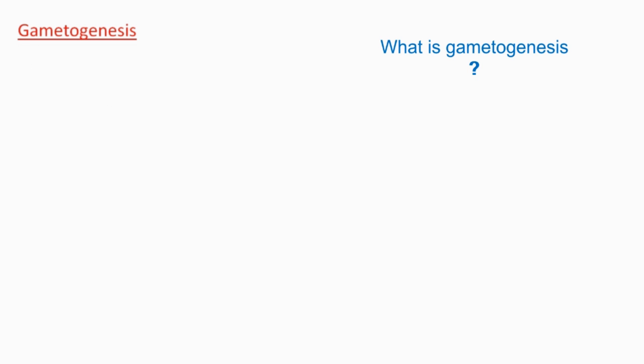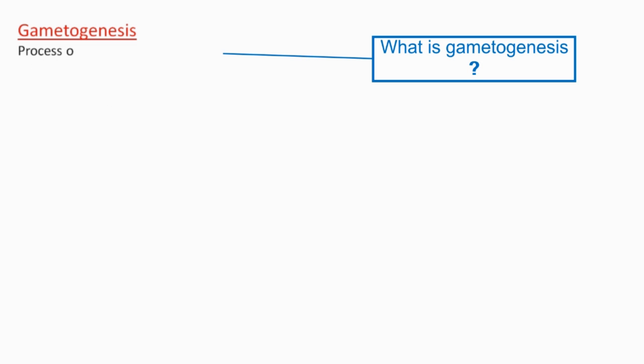In the last video, we discussed that gametogenesis and gamete transfer are the two major pre-fertilization events in sexual reproduction. We will start by discussing gametogenesis. First of all, what is gametogenesis? The process of formation of gametes is called gametogenesis. And the gametes are of two types, that is male gamete and the female gamete.